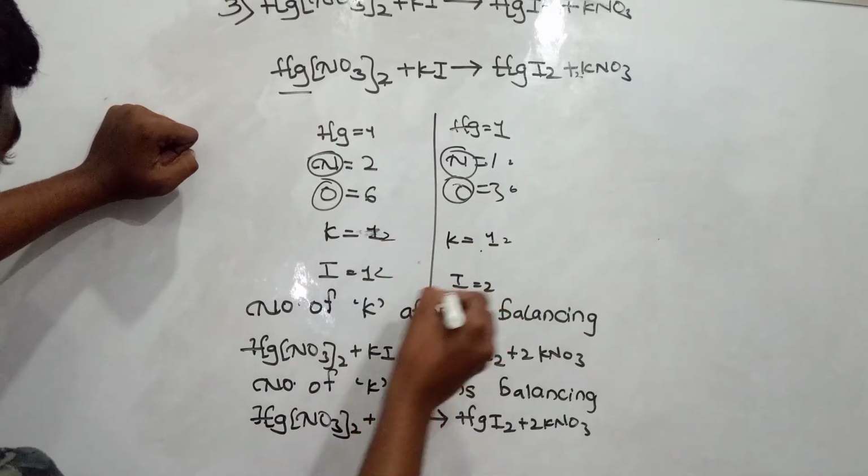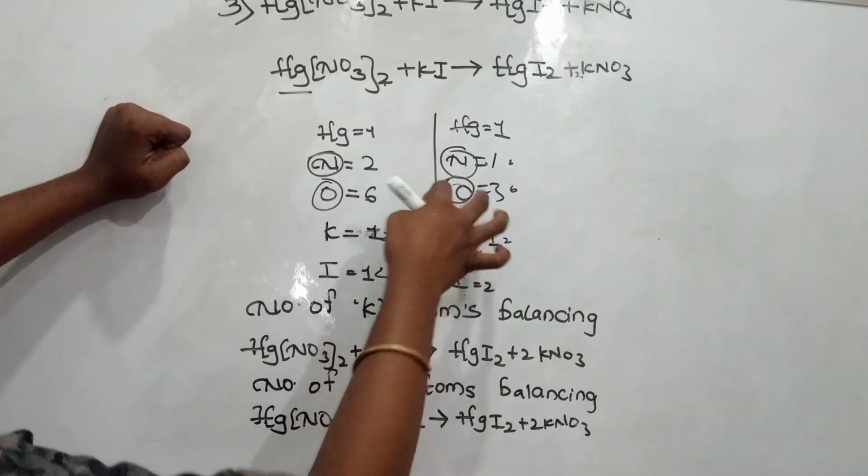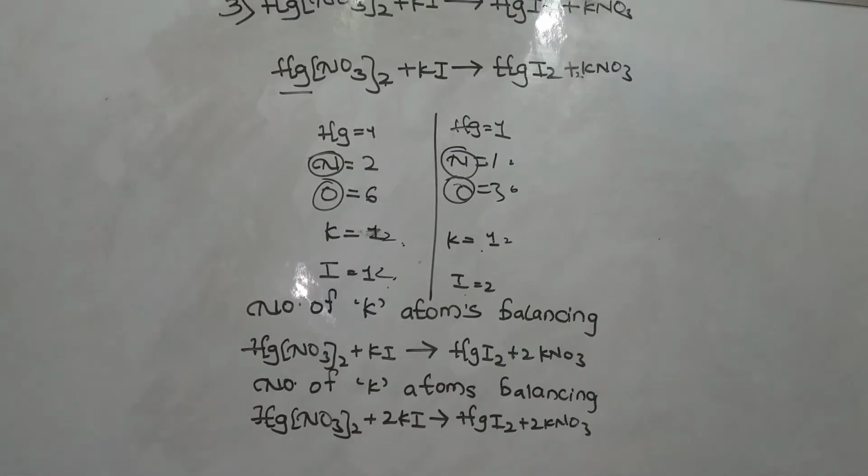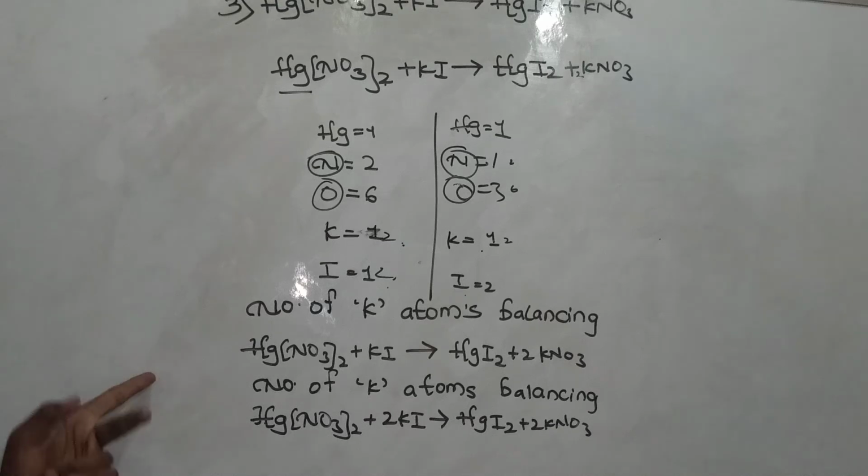So this side also 2, this side also 2, these two also 2, 6 and 6, and 2 and 2, 1 and 1. Yes, guys, the equation has been balanced. The final equation is Hg(NO3)2 plus 2KI gives rise to HgI2 plus 2KNO3. Yes, guys, balancing is also an easy topic in this chapter. By the balancing topic, you have learned everything in this topic.